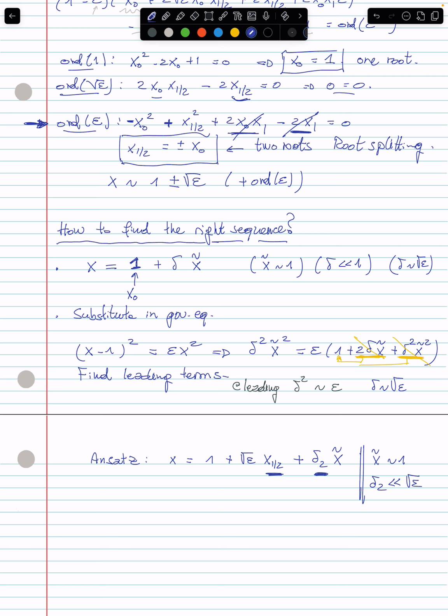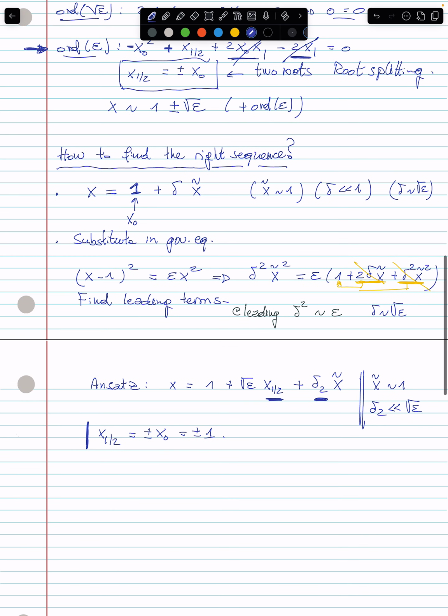All right, so if you do this, I skip details, probably it is a good job for you guys to do it on your own. You should in principle find that x 1/2 at this stage is equal to plus or minus x0, which is plus or minus 1, exactly as what we had before. Okay, this is left as an exercise, but we did this already.